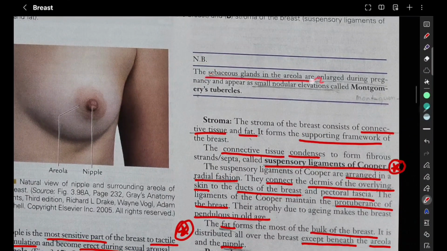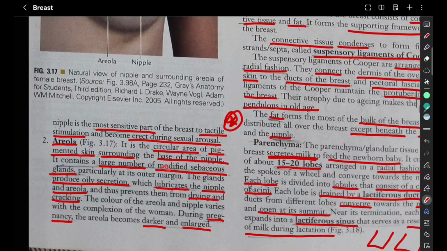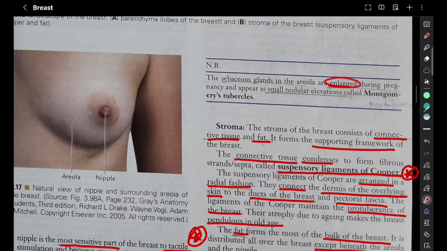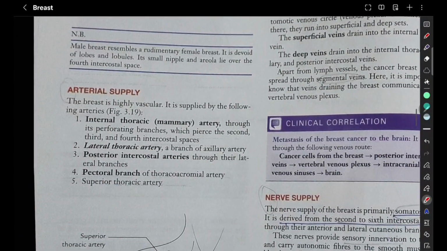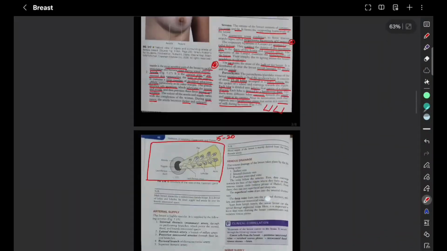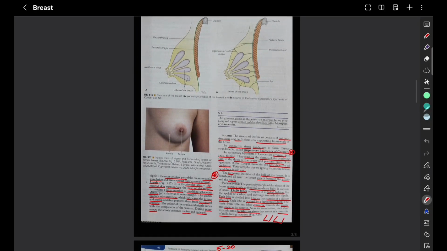The sebaceous glands in the areola are enlarged during pregnancy and appear as small nodular elevations. These are called Montgomery's tubercles. So we have modified sebaceous glands in the areola, right? During pregnancy, they start to enlarge and appear as small nodular elevations. Those elevations we call Montgomery's tubercles. So this was about the structure. We saw the introduction, location, shape and extent, relation, structure.